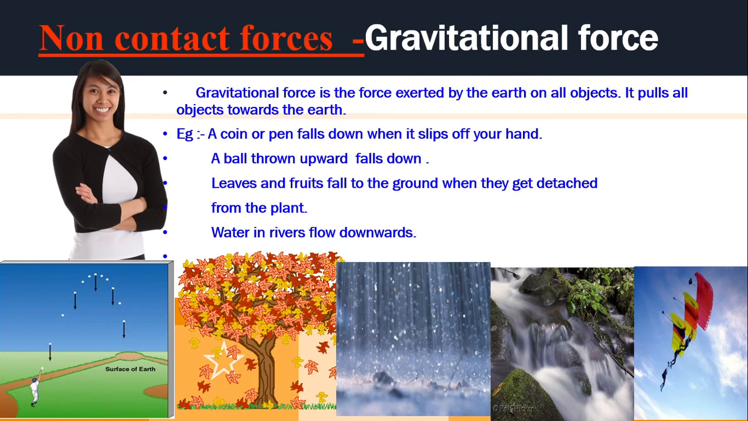Now, gravitational force. Here you are able to see that the person is throwing something, probably a ball, and that is rising high, and it falls down. And here you are able to see in the second picture that the leaves are falling down and water flows down. And the parachute, this person is taking the help of the parachute to come down. So all these are because of gravitational force, by which earth is pulling an object towards itself.